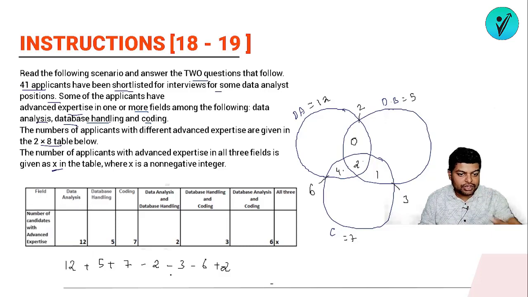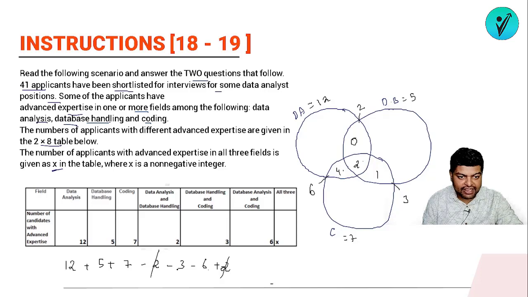So we'll be having -6, -2. Just a minute. 3 and 6. So this is -6 and this is -2, and this +2 cancels. -6 and -3 will be -9. So here I'll be having -9. So 7 and 5, see, 12 and this 12, 12 plus 12 is 24, 24 minus 9. So 24 minus 9 will be what?